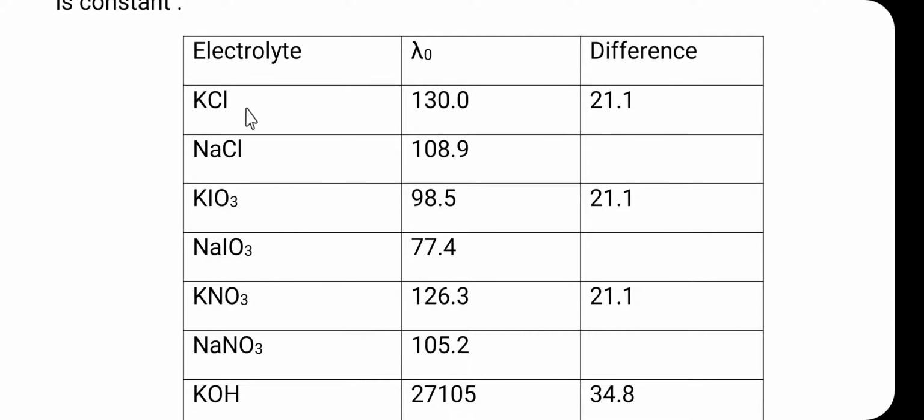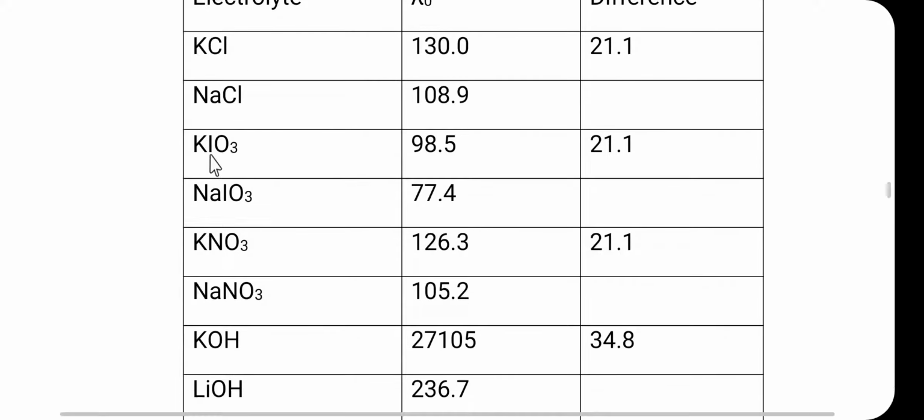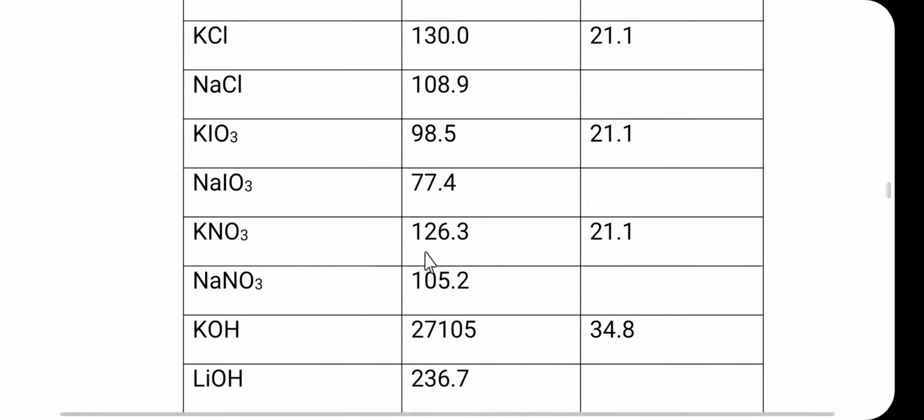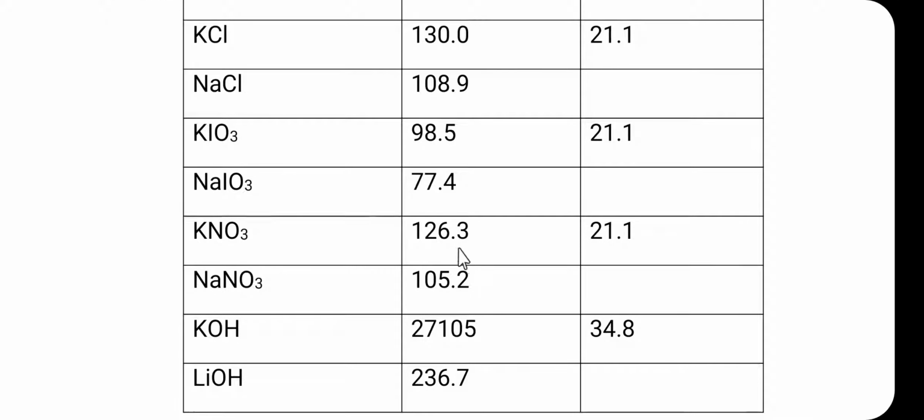So when we consider the pair KCl and NaCl, let us consider the next pair, potassium nitrate and sodium nitrate. Their values of lambda 0 are 126.3 and 105.2, and the difference between these two values is 21.1. So what is the common thing here?